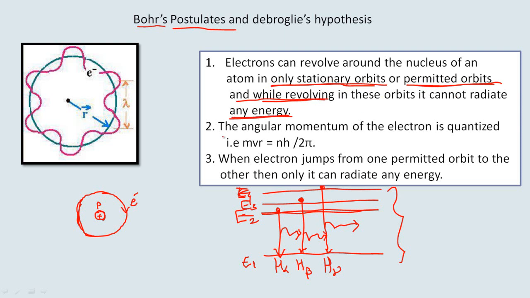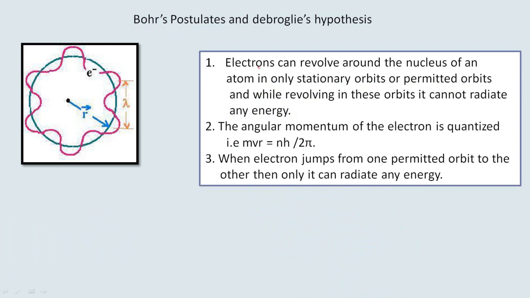The second postulate was that the angular momentum of the electron is quantized, that is, mvr is equal to nh upon 2 pi. The third postulate, or third assumption, is that when an electron jumps from one permitted orbit to another, then only it can radiate energy. These are the three assumptions made to explain the hydrogen atom spectra completely. He was successful in explaining the hydrogen atom spectra on the basis of these three assumptions, and for that he was awarded the Nobel Prize in Physics.